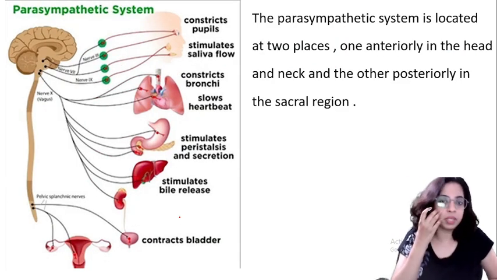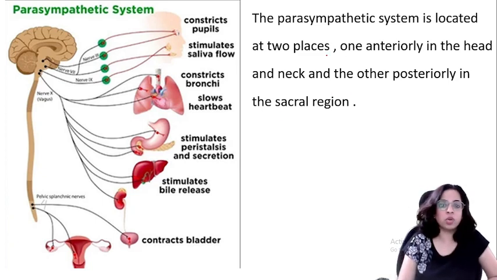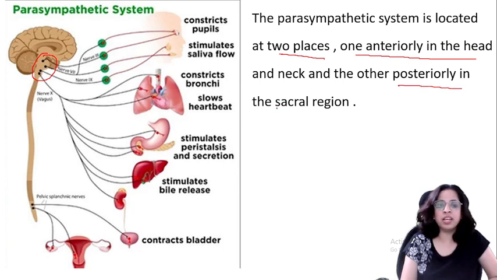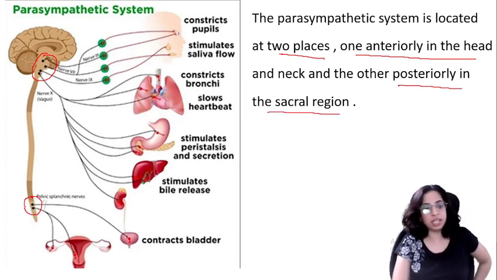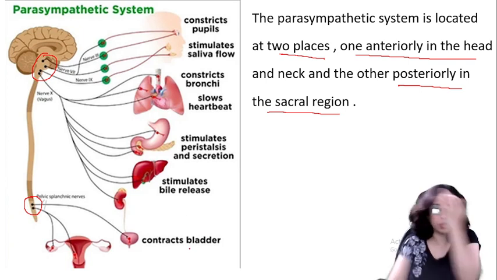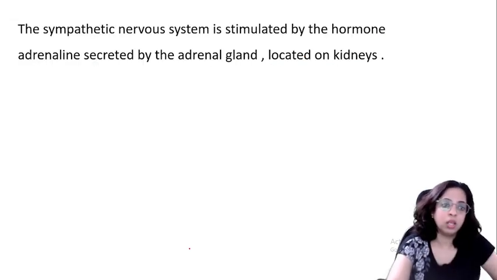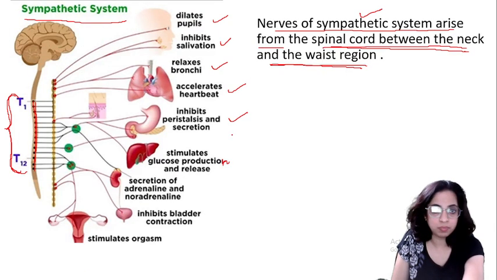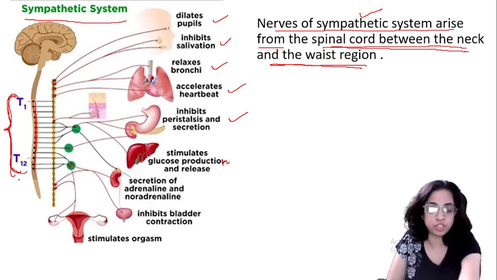Now parasympathetic. Can you see where it is located? It is located at two places. One anteriorly in the head, so can you see here, the anterior part of the head, and the other posteriorly in the sacral region. Can you see here, below the tailbone, the sacral region. Now the sympathetic कौन सा था बेटा? ये वाला जो यहाँ से arise होता है, neck and the waist region.